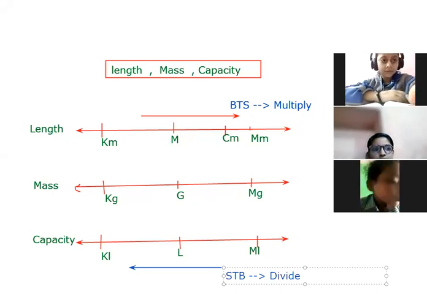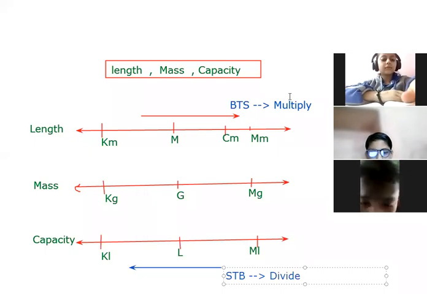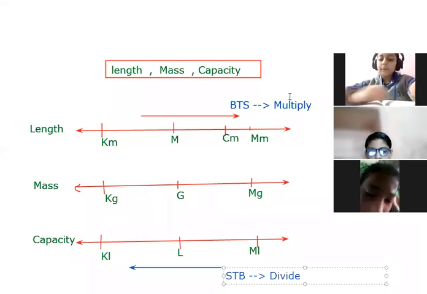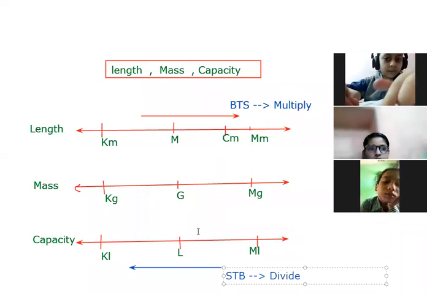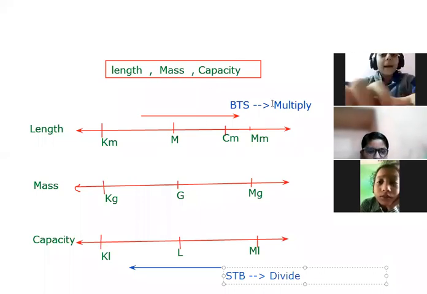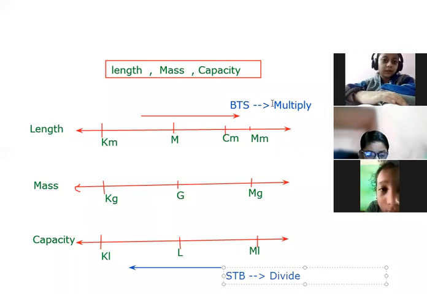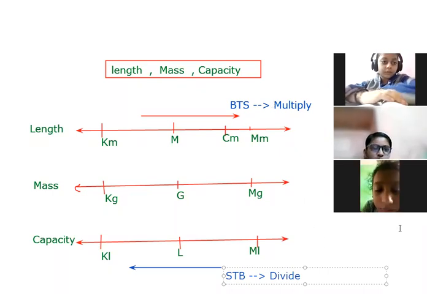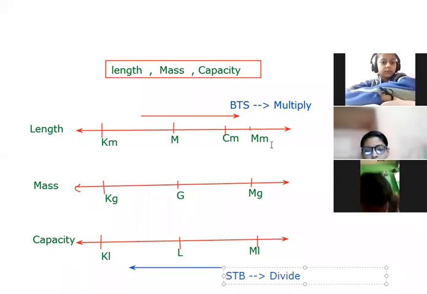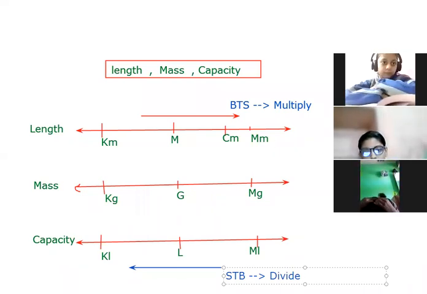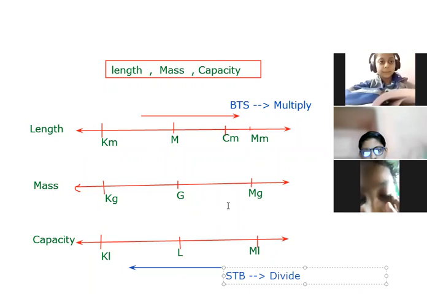But in case of capacity, liter is the unit, beta, but here ma'am is going to ask what is capacity? Weight of the liquids we can say. So beta, here we have discussed the highest units, the smallest units, and the standard or basic units for these 3 concepts.